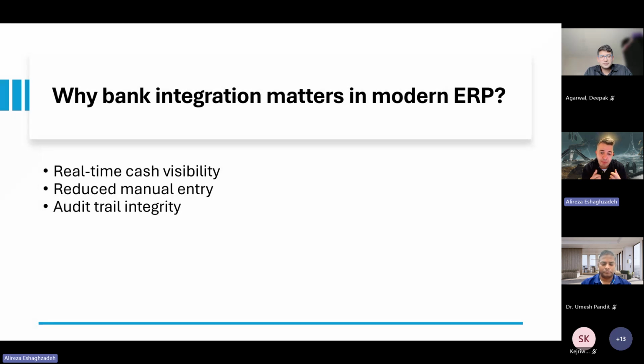It also speeds up bank reconciliation by matching transactions more accurately and consistently. Most importantly, it strengthens audit trail integrity by ensuring bank-related activities are traceable, controlled, and easier to review.